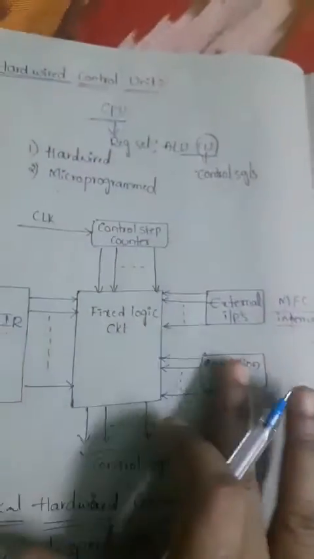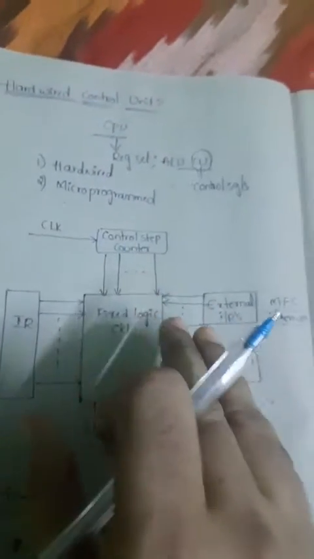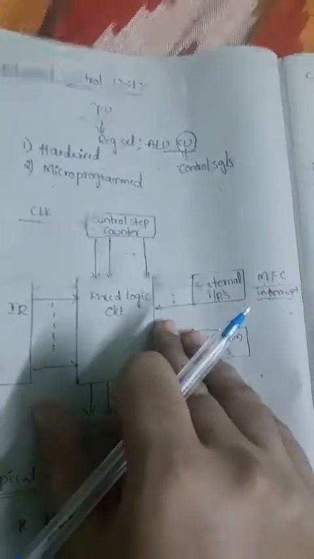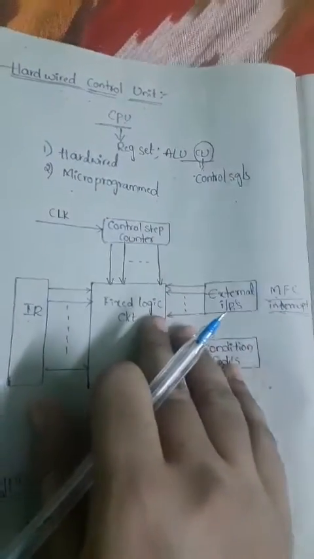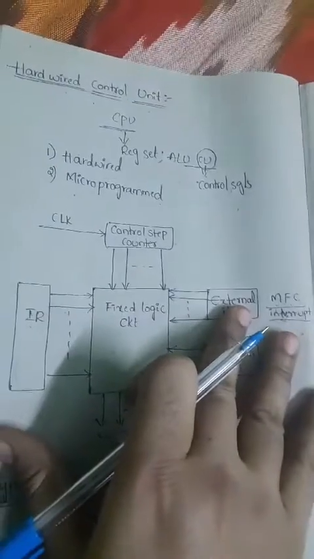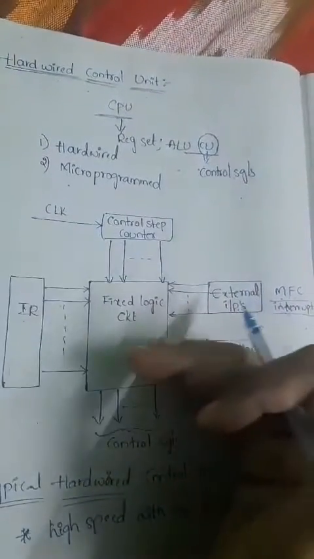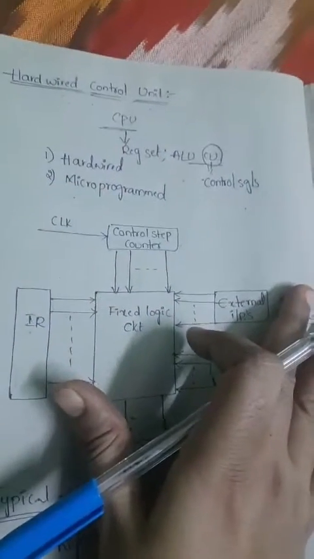In order to generate control signals, the control unit has to consider different information before generating them.